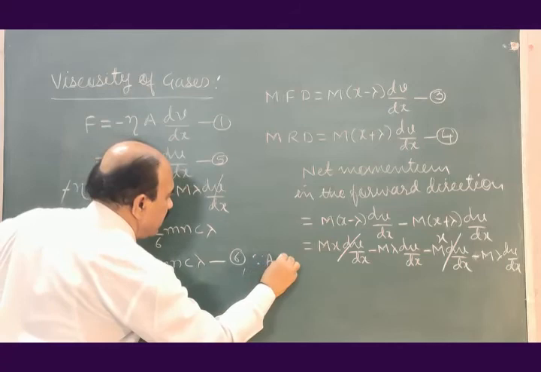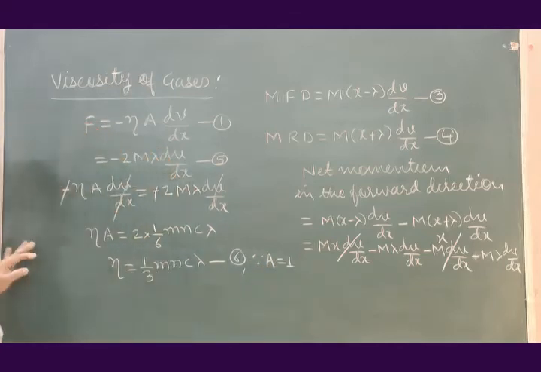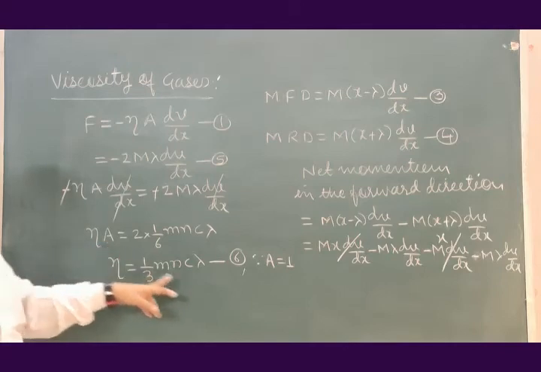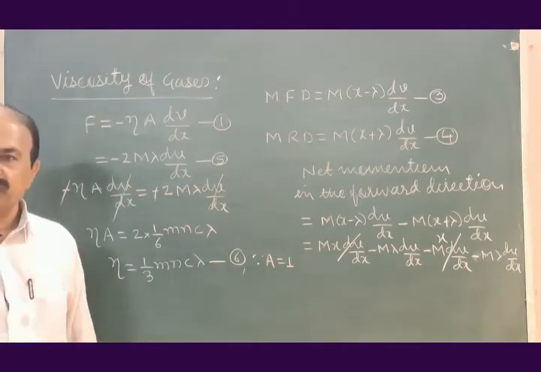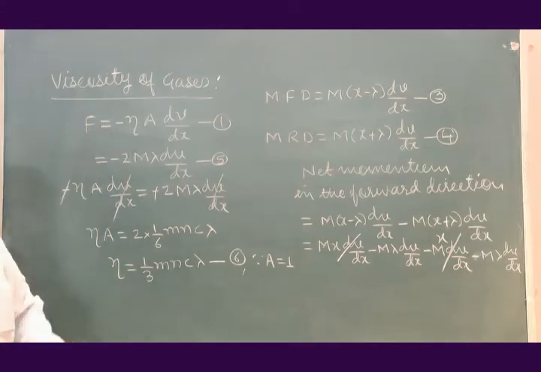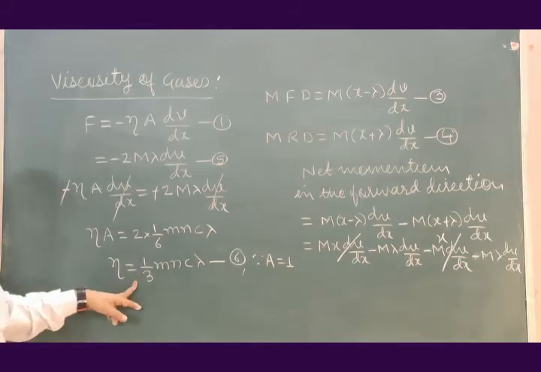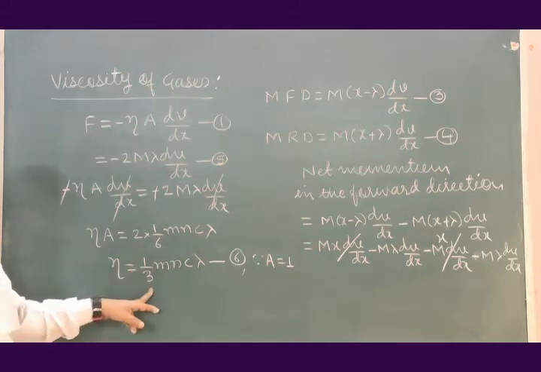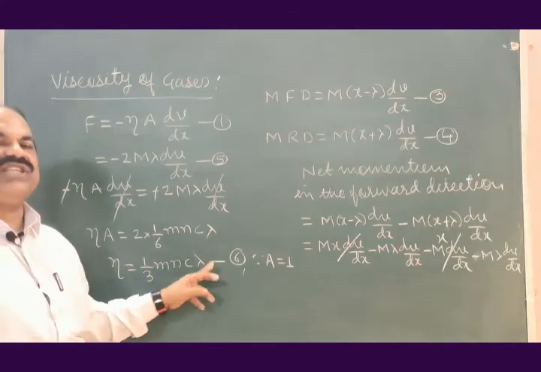Here we have taken A equal to 1 square unit, and therefore the coefficient of viscosity of the given gas is 1/3 of m n c lambda.